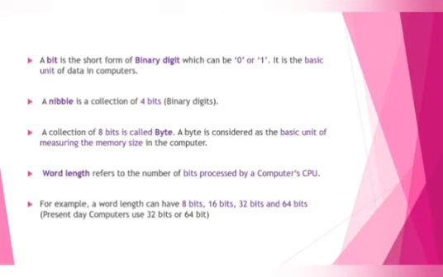Word length refers to the number of bits processed by a computer CPU. When you buy new computers, they mention that a 64-bit processor is there, a 32-bit processor is there, a 128-bit processor is there. That is about processing speed: how many bits can be processed per second. That is known as word length.